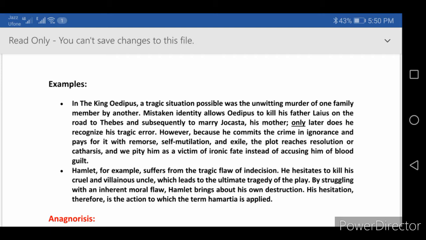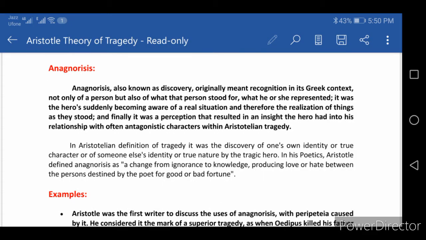Then let's go to anagnorisis, also known as discovery. Originally it meant recognition in its Greek context, not only of a person but also of what that person stood for, what he or she represented.